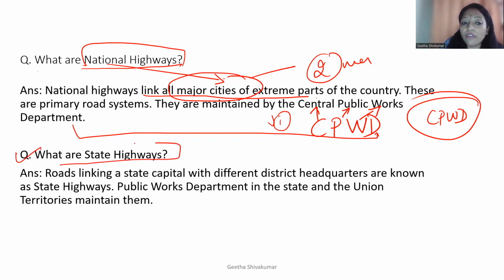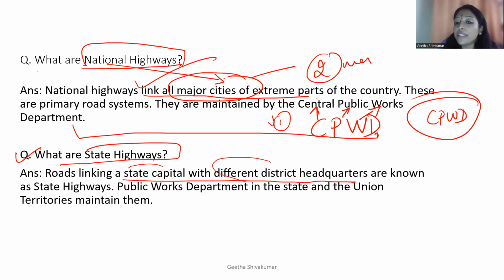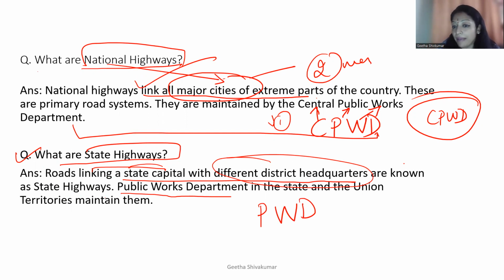Now, next one. What are state highways? Now we have learned about the national highways. Let's move to the state highways. Roads linking a state capital with different district headquarters. So here my keyword is different district headquarters. It links with the state capital, and these are known as state highways. The Public Work Department, PWD, in the state and the union territory maintains them.